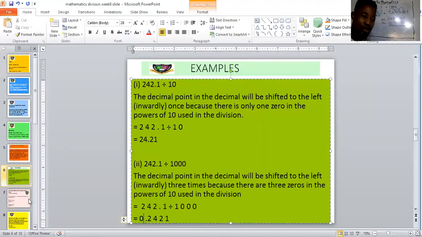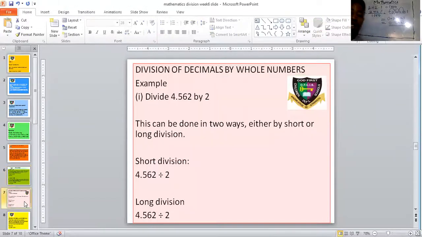All right. Now here we want to go to division of decimals by whole numbers. How is that one done? It's also done the same way. Very easy. Calm down. Relax. Mathematics is very easy. Just listen, open your eyes, open your mind, and follow through. All right? So let's see how this is done.